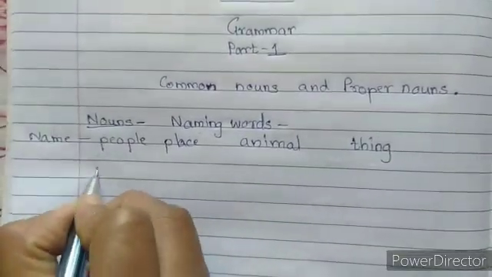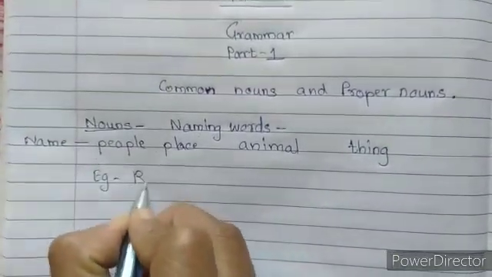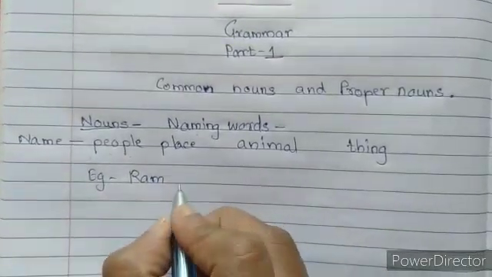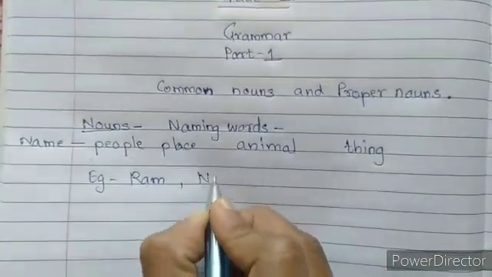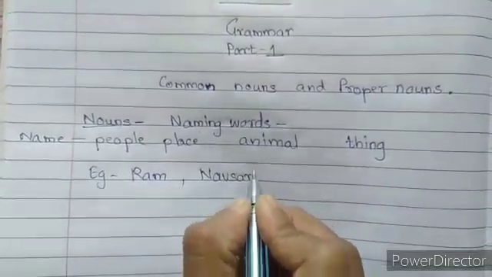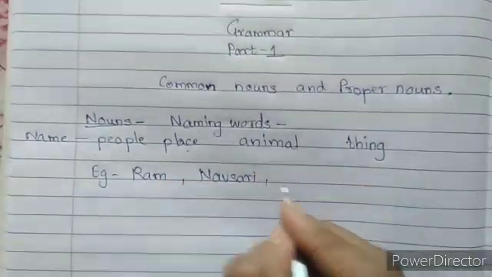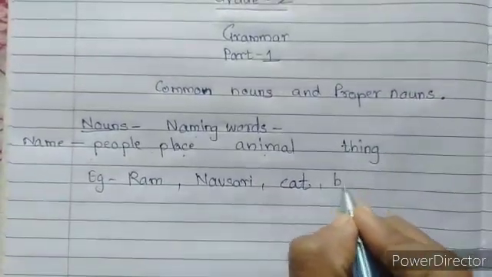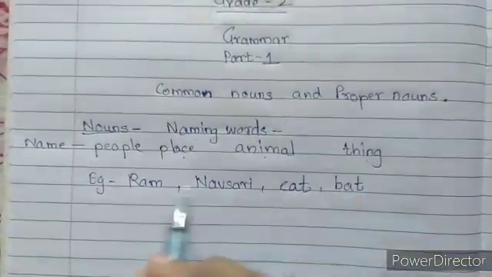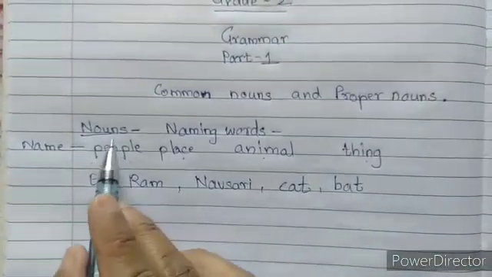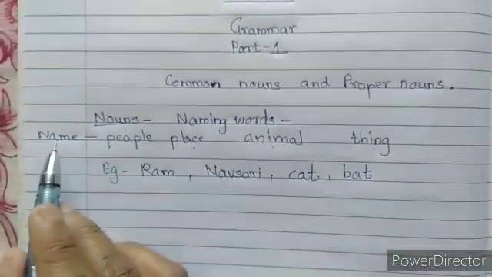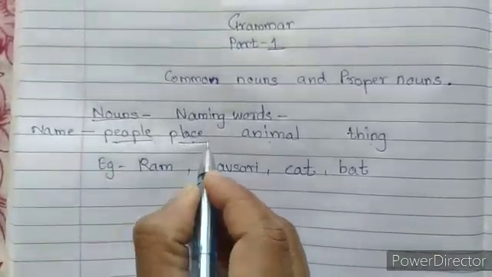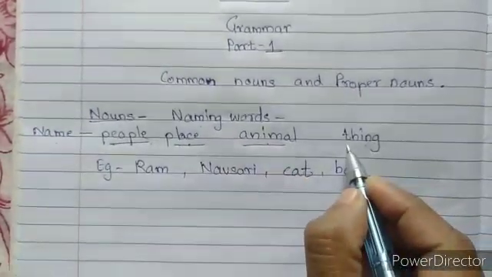For example, Ram. It is a name of a person. Place. Navsari. As we all live in Navsari, Navsari is a place. Animal. Cat. Cat is an animal. Thing. Bat. Bat is a thing. So, these are the examples of nouns. Nouns means what? Name of any person or people, place, animal or thing.